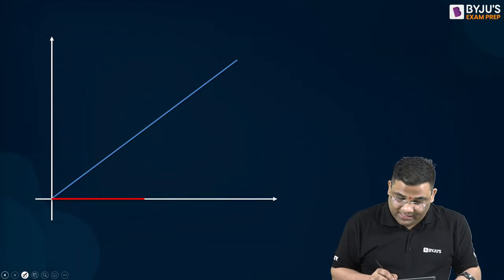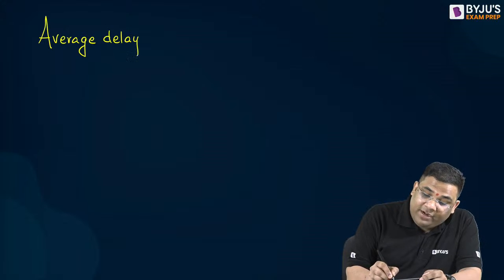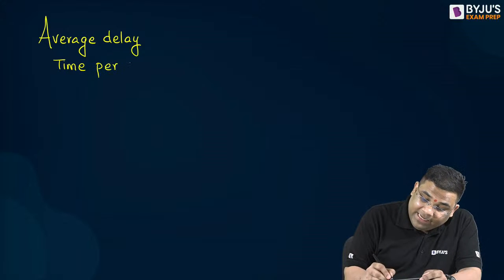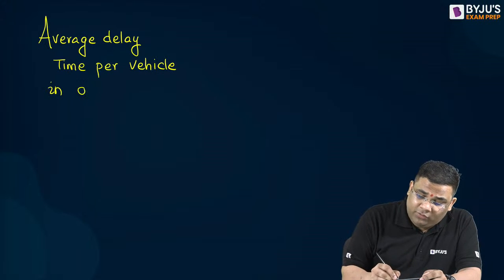Now, if I'm interested in finding the average delay time per vehicle in one cycle, what will I do?